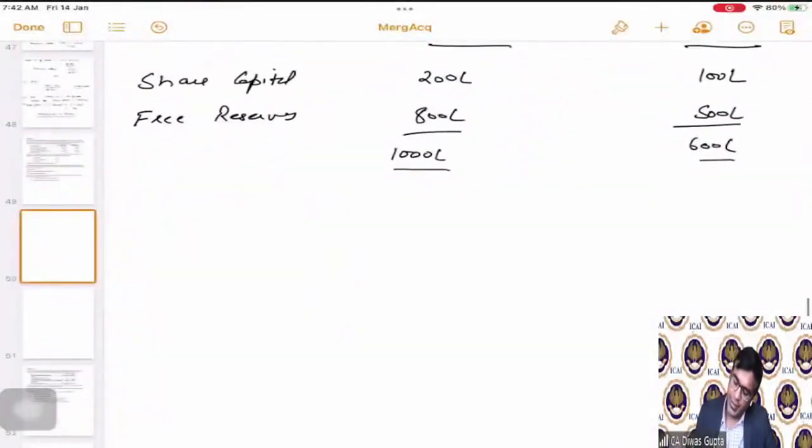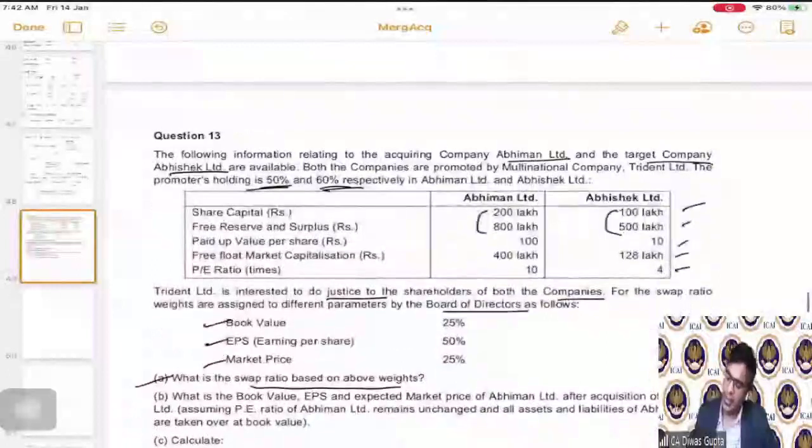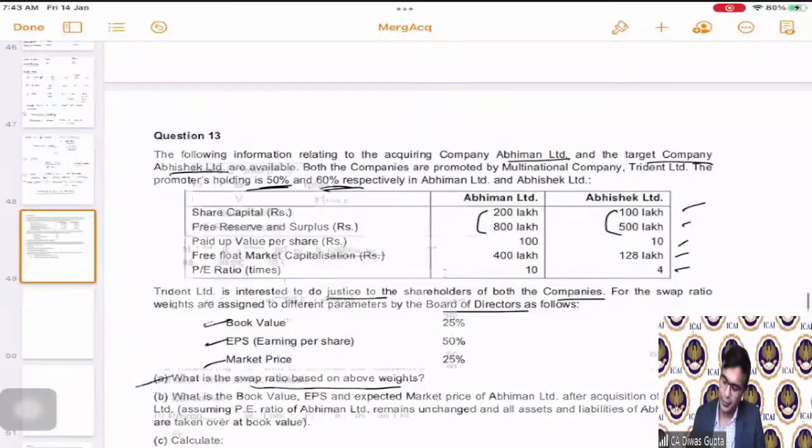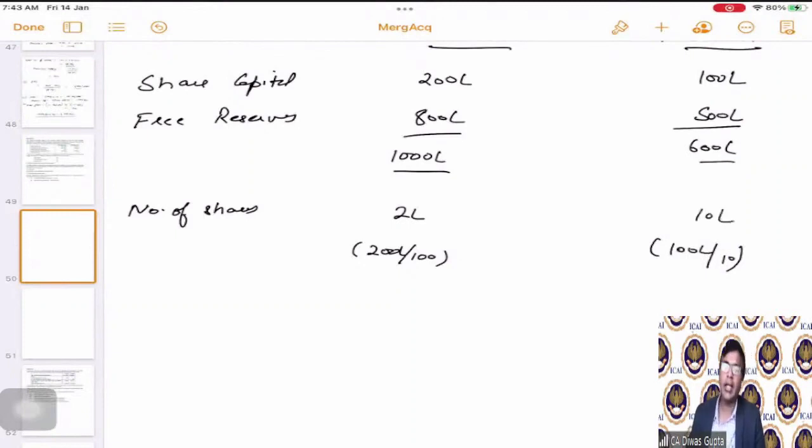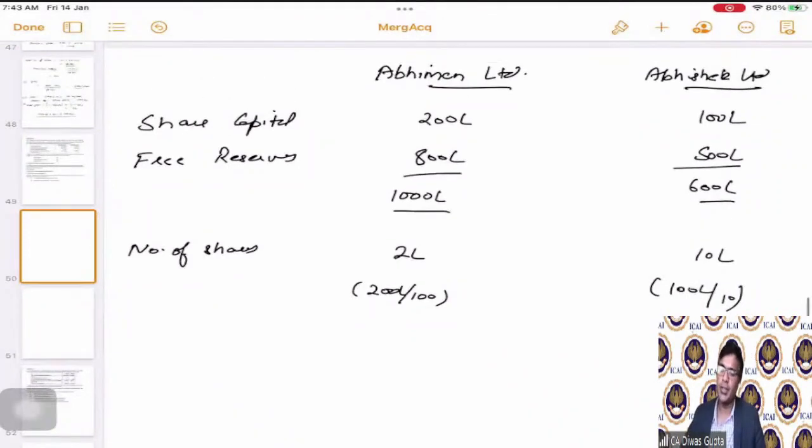Hence, the number of shares will be share capital divided by the paid up value per share. So 200 divided by 100 gives two lakh shares, correct? Similarly, here 100 lakhs divided by 10 becomes 10 lakh shares.